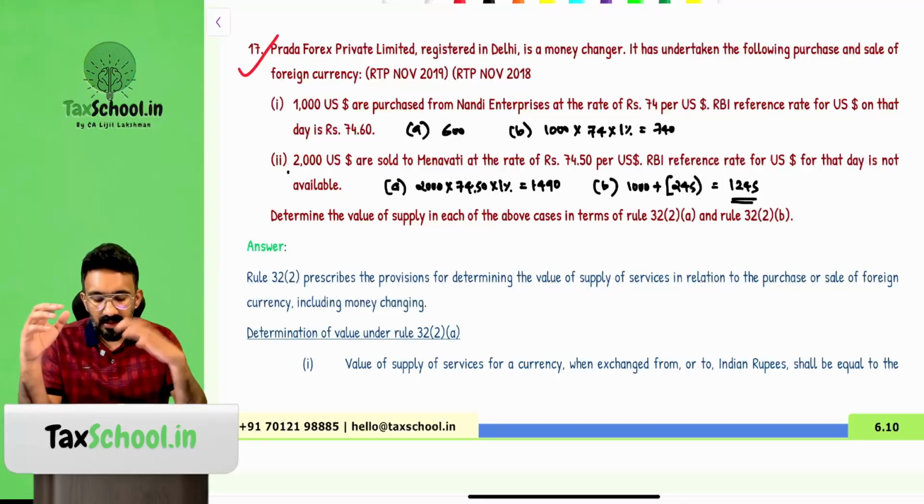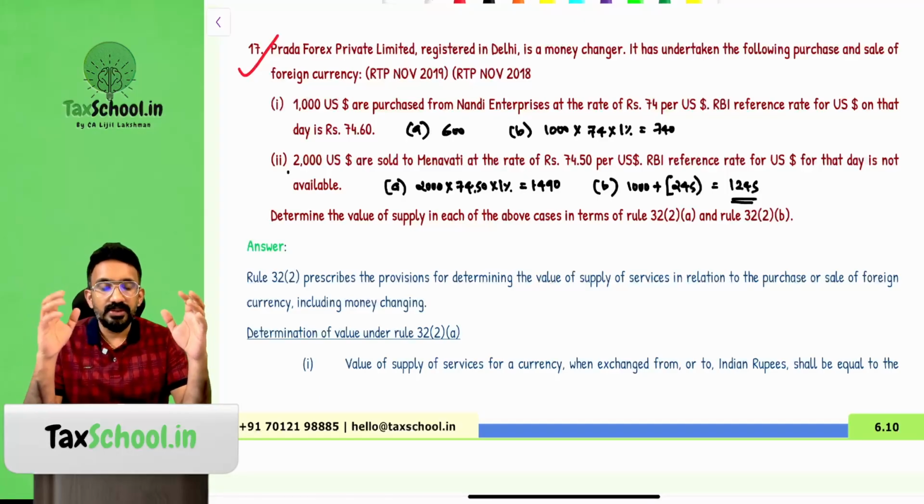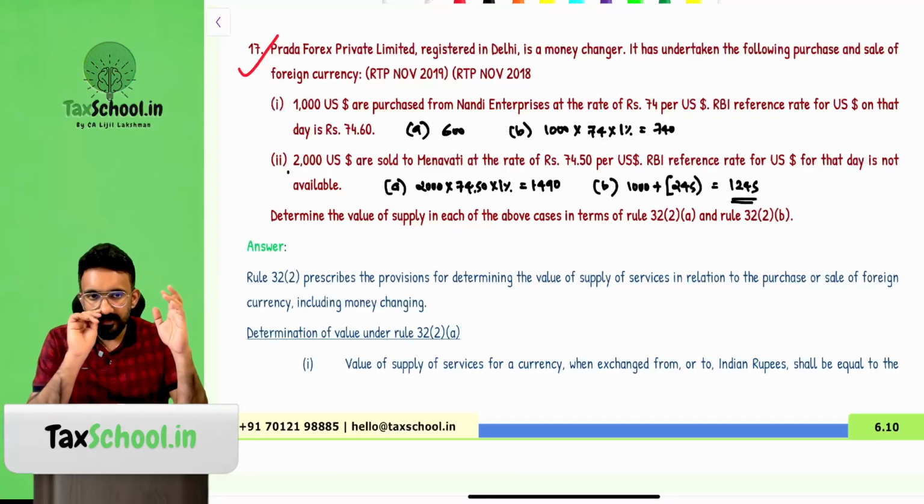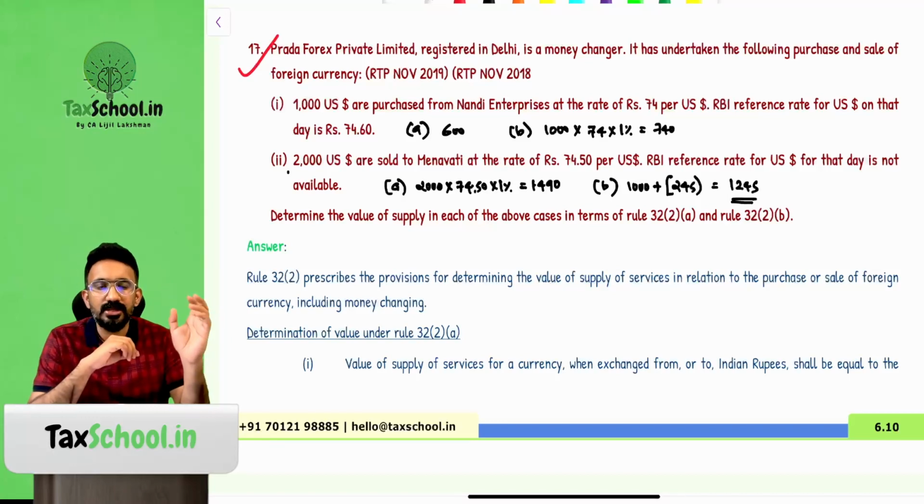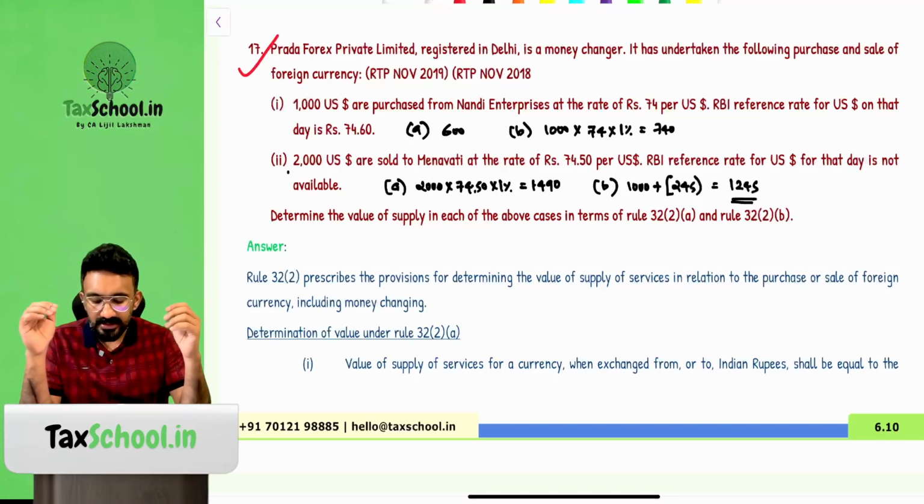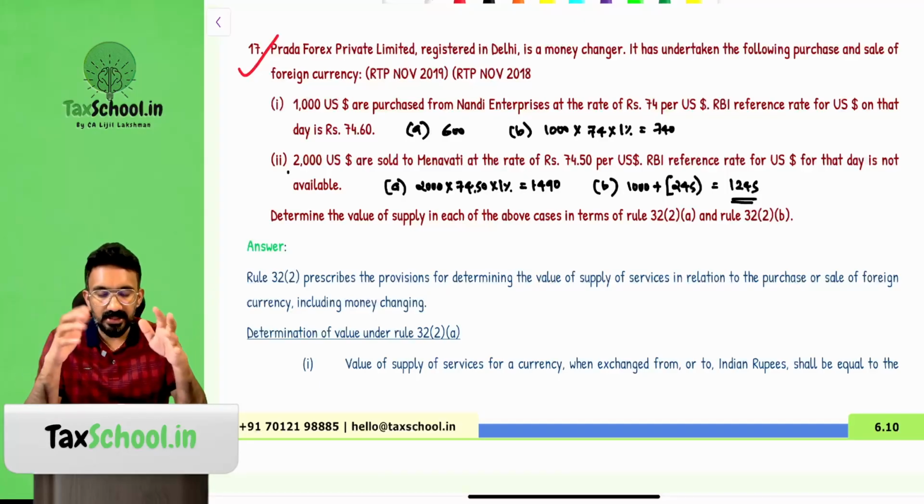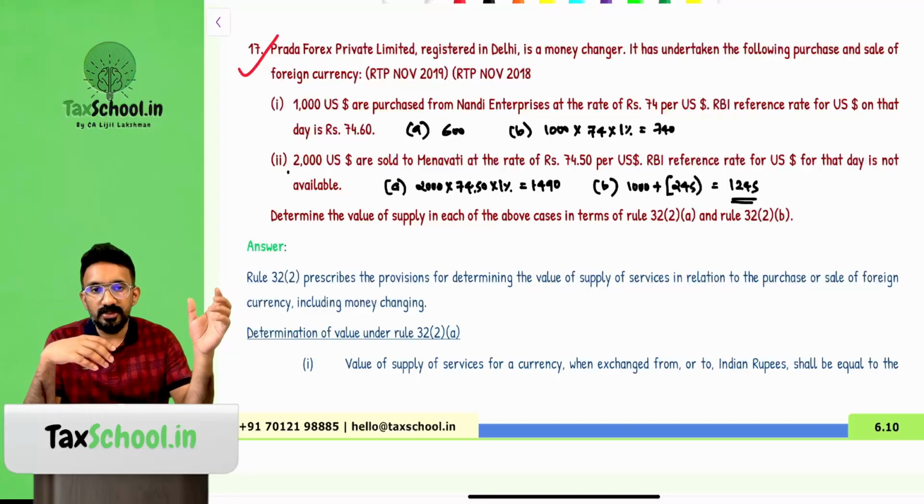Second method is that you have to convert 1000 into 74. This is 74,000, which is less than 1 lakh. So 1% of that, which is 740, would be considered to be the value. Second case, $2000 is sold to Menavati at the rate of 74.5 and RBI reference rate is not available. So 74.5 into 2000 into 1%, 1490 would be considered to be the value.